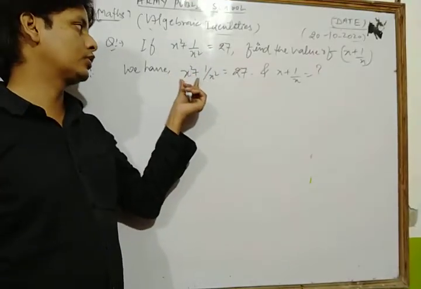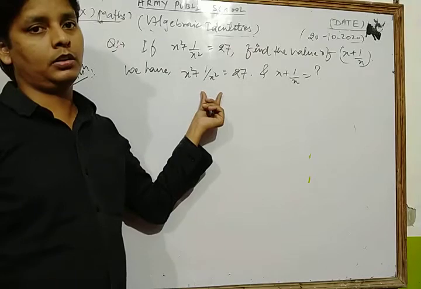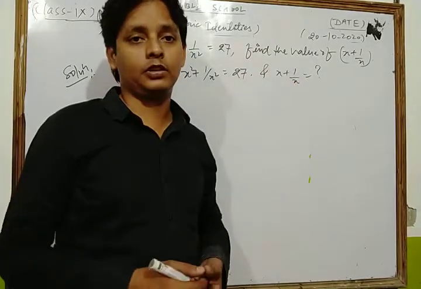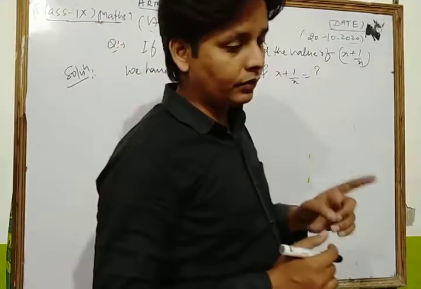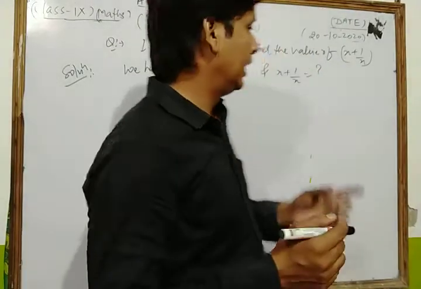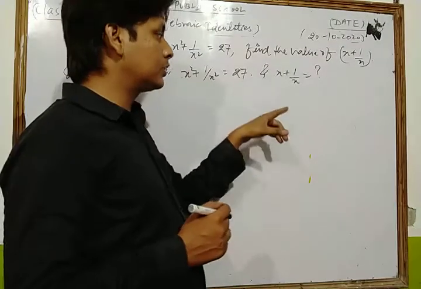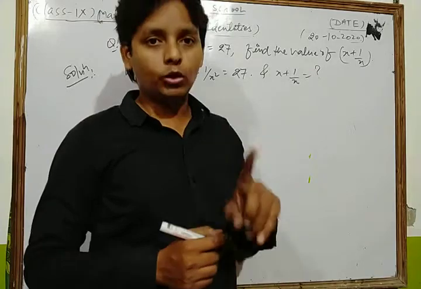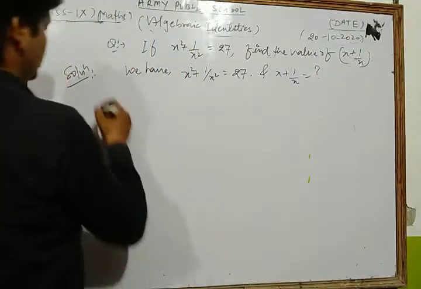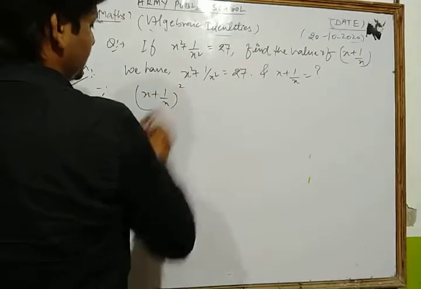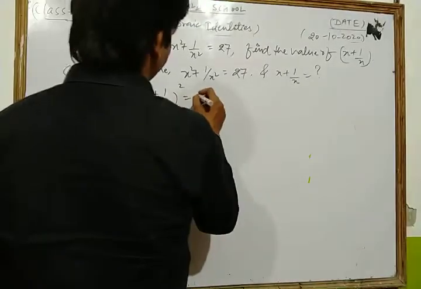We have the value of x² + 1/x², and we find the value of x + 1/x. So we apply the identity (a + b)², because these terms come in that identity. Since we know that, we write (x + 1/x)² is equal to what?